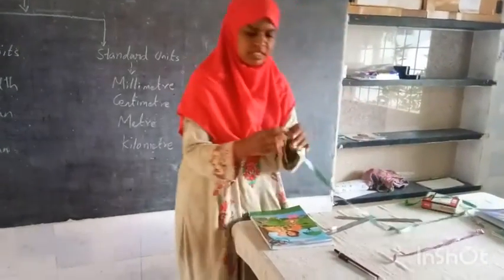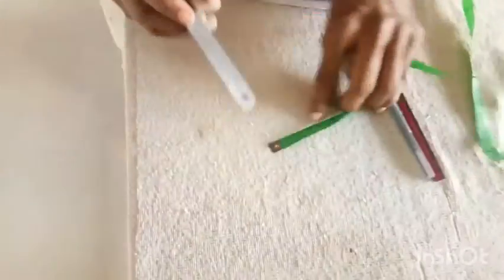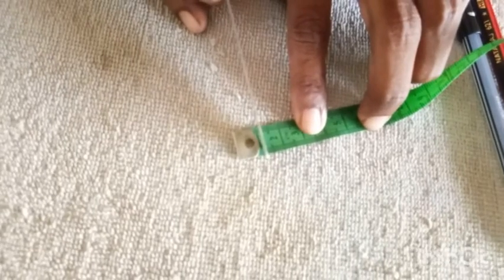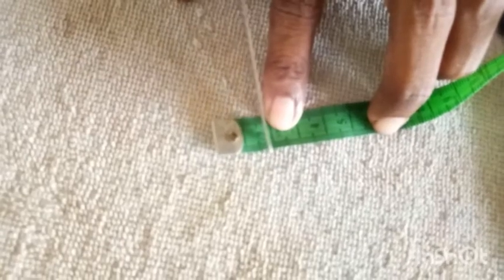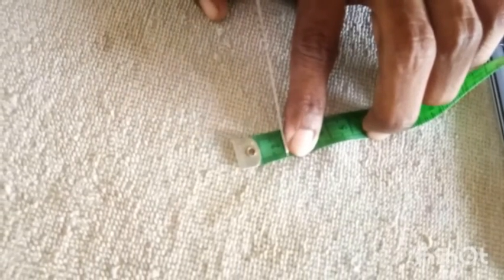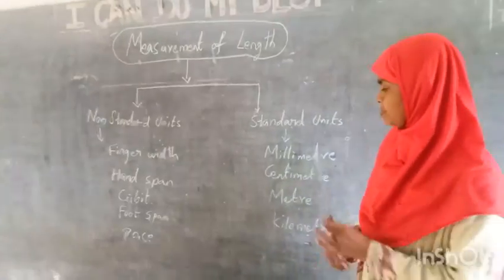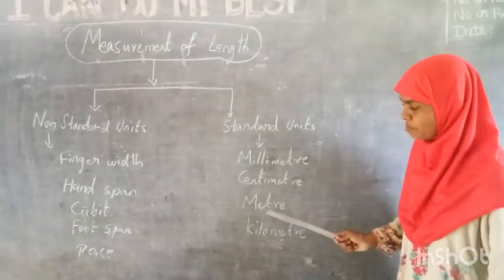See here in this tape. This is a millimeter, 1 millimeter. See here, this small line is coming, right? This is 1 millimeter, 2 millimeter, 3 millimeter, 4 millimeter, 5 millimeter. This is 6, 7, 8, 9, 10. Totally, this is 1 centimeter. It means 10 millimeters together give 1 centimeter, right? Measurement we used to take like this. This is standardized measurement: millimeter, centimeter, meter, and kilometers.